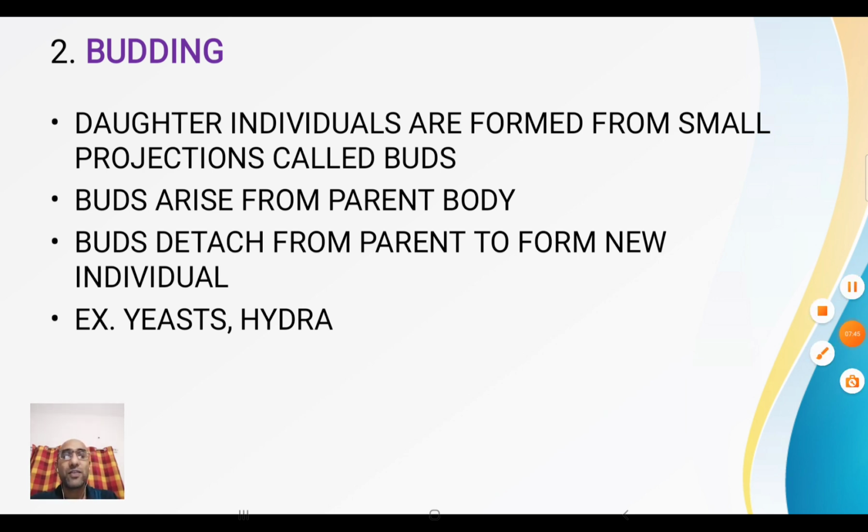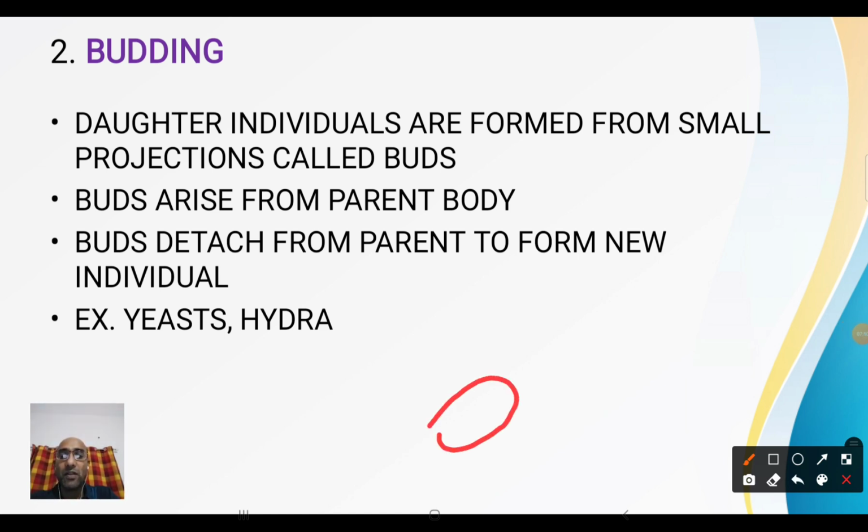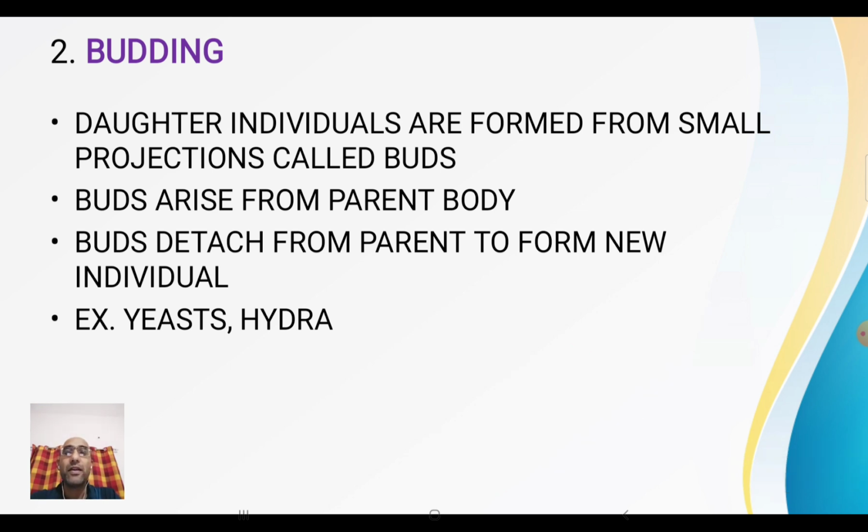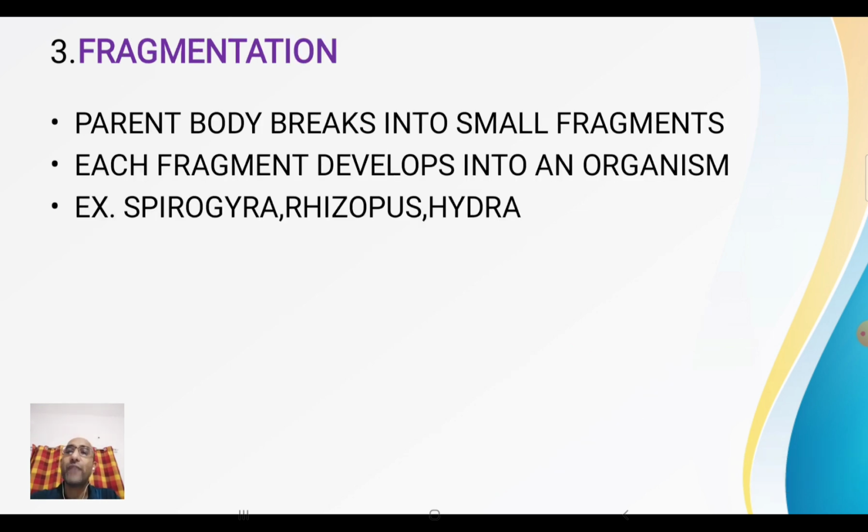Look, in this way, if it is the parent body, the new individual gets formed in the form of a bud. Then this particular bud gets detached from the parent body, and it again behaves as a new individual. Example is yeast and hydra. Got it? Now come to the next one, fragmentation.